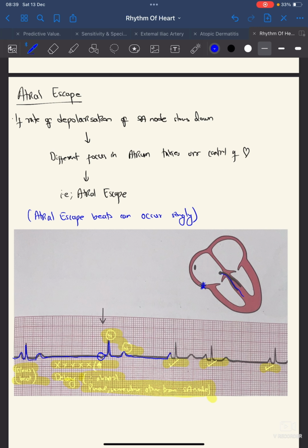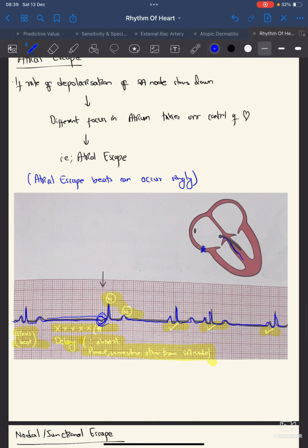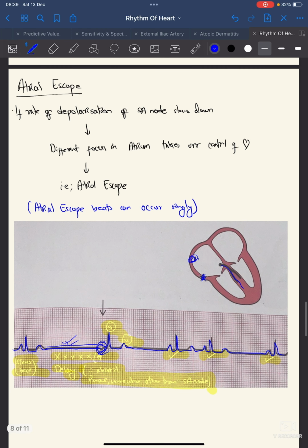And again there will be the sinus rhythm, PQRST. But you can see here the delay, then the abnormal P. Delay and abnormal P with a normal QRS. This is a supraventricular rhythm because the QRST is normal, but the P is abnormal. So the depolarization here is wrong, and here is the delay. So there might be the atrial escape. So this is the ECG for the atrial escape.